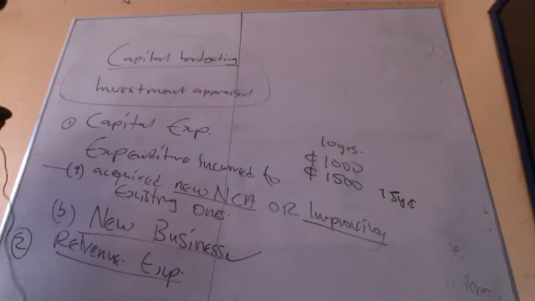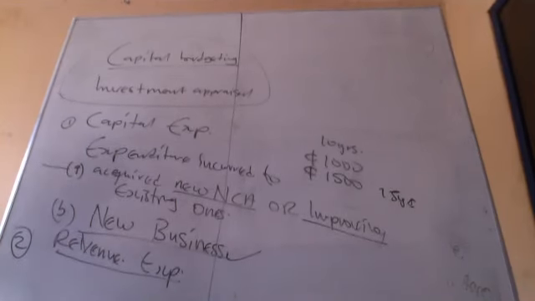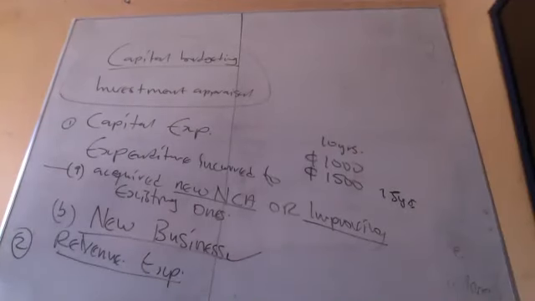So, good news. Revenue expenditure, in simple terms, is the expenditure that you incur to maintain the even flow of the economic benefits. The even flow of what? The economic benefit. That's the revenue expenditure. And it must be expensed in the P&L in the year that you incur it. All revenue expenditure must be what? Expensed in the P&L.